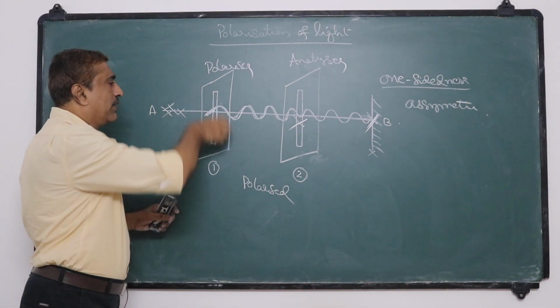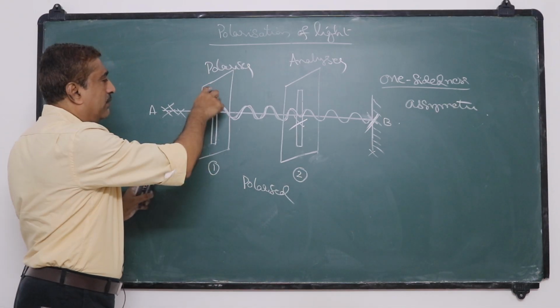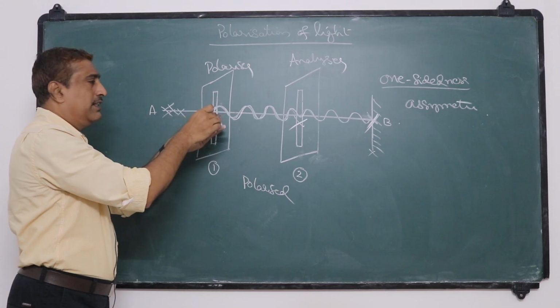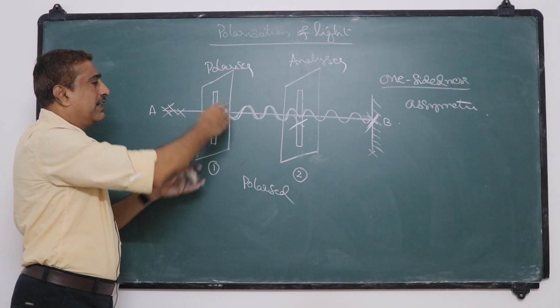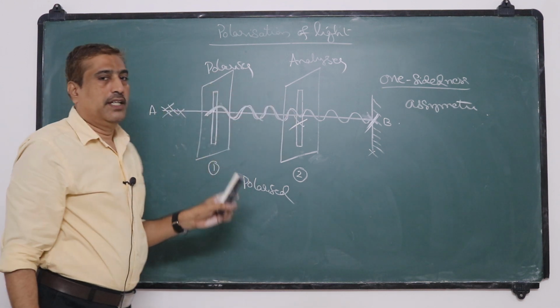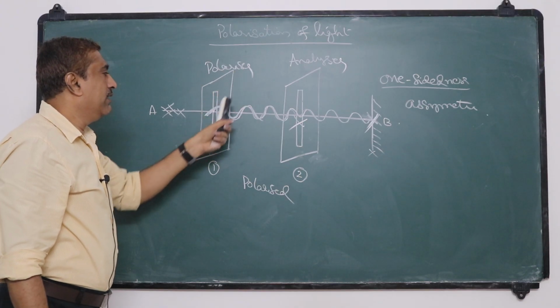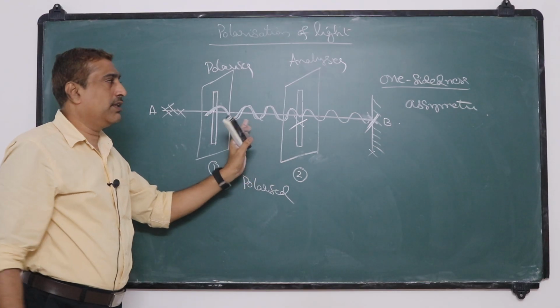Suppose we rotate the polarizer into another direction, suppose here it appears to be in the vertical direction. If we make it in this direction, then only those vibrations which are parallel to the length will be allowed. So the direction of polarization changes. That means when the polarizer is rotated, the vibrations through this polarizer also change.